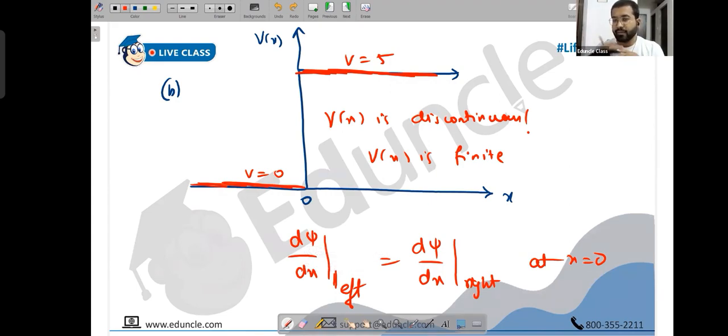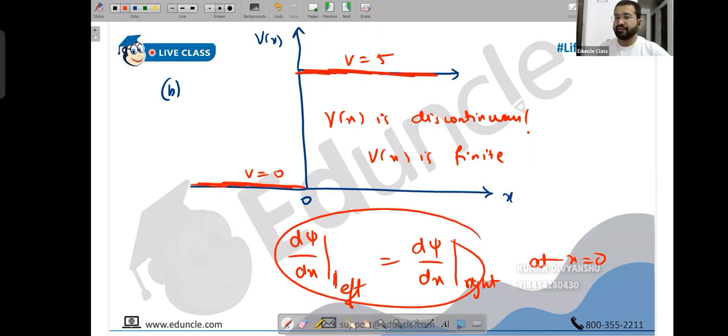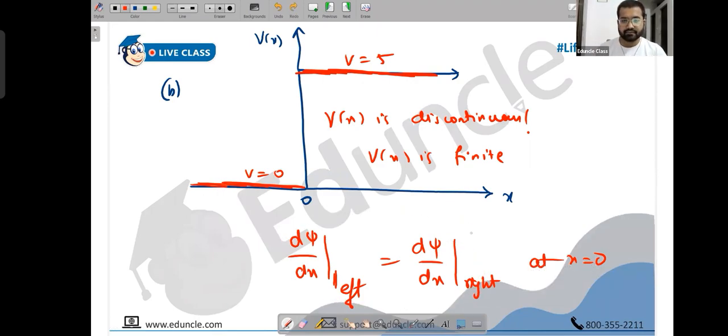The derivative will remain continuous. I'm just trying to make you understand the meaning of this in plain English, because students read continuous, discontinuous, and just go blank. They're just trying to understand what it means. These are the things that we use during our derivations. So is the boundary any point of discontinuity in V of x, or can it be any point?